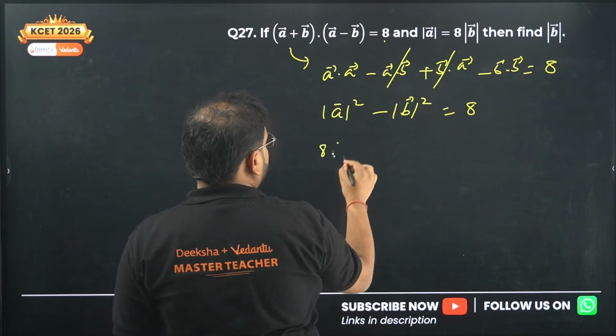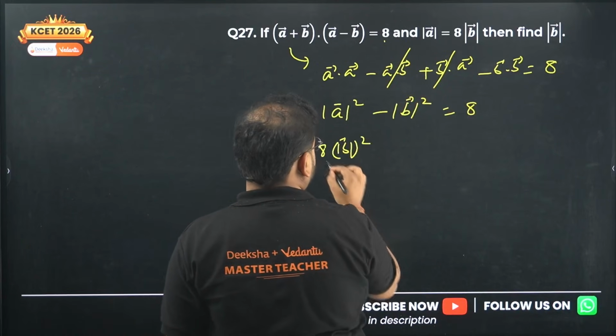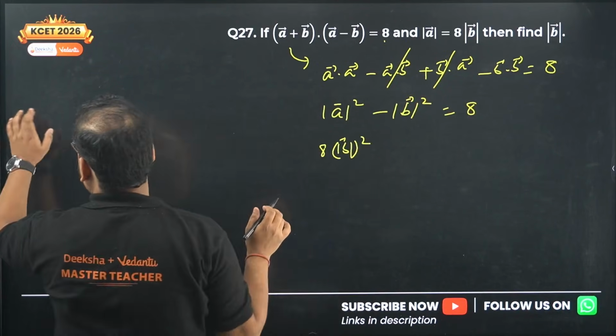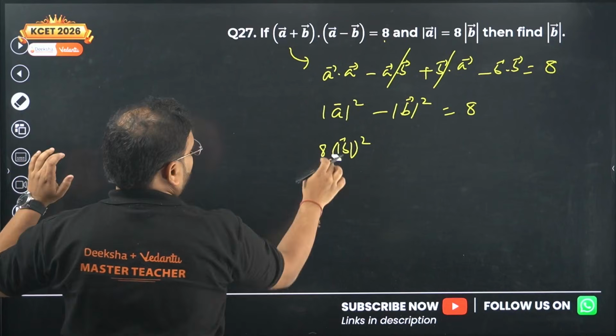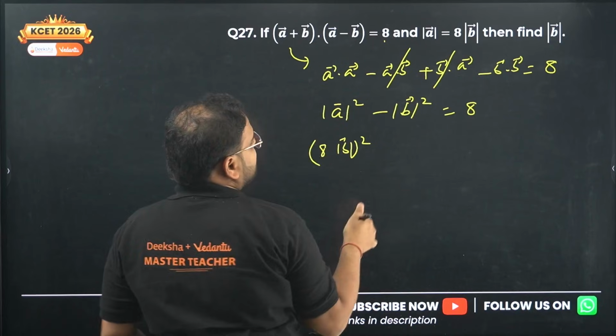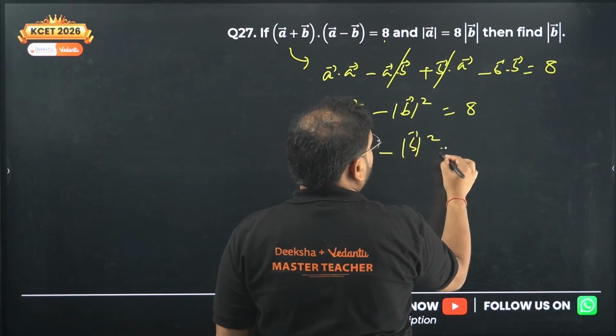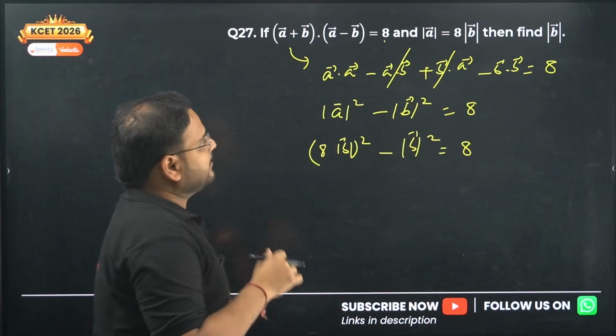So right here, 8 vector B, the whole square, because A is 8B. So 8B the square minus B square is nothing but 8. Am I right? Correct? Okay.